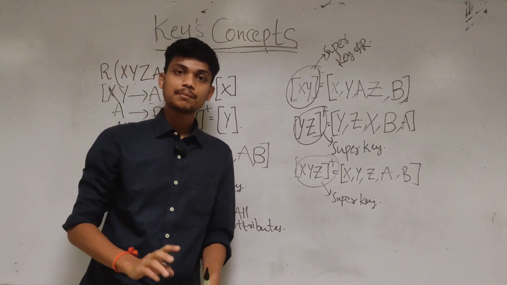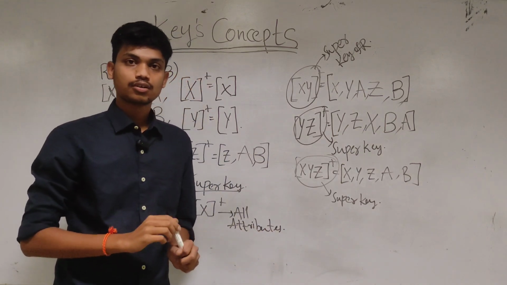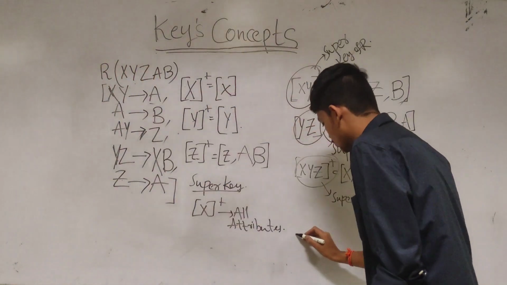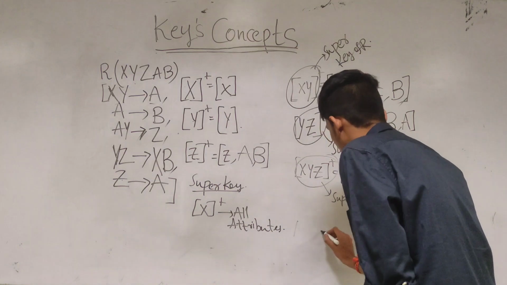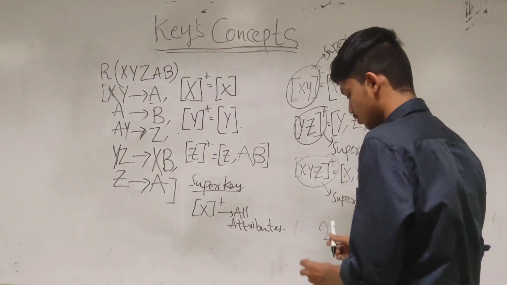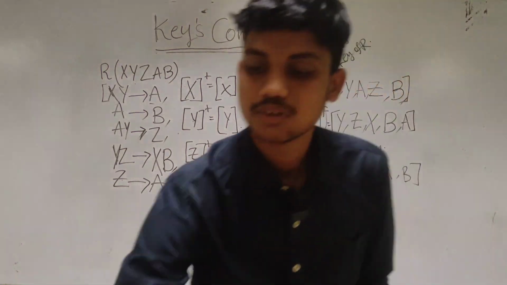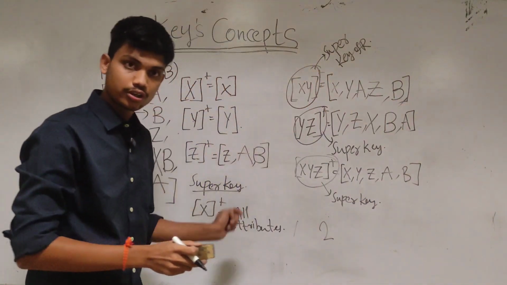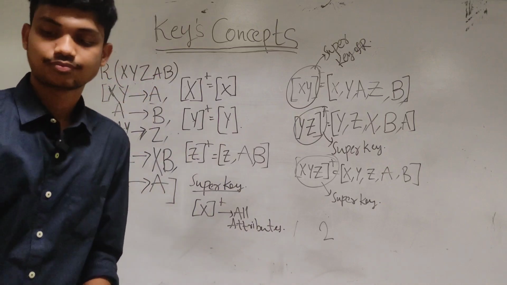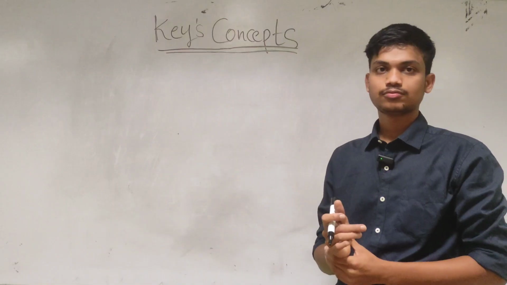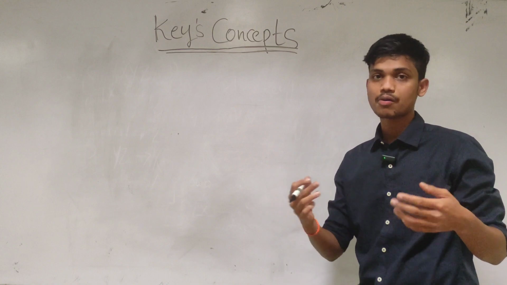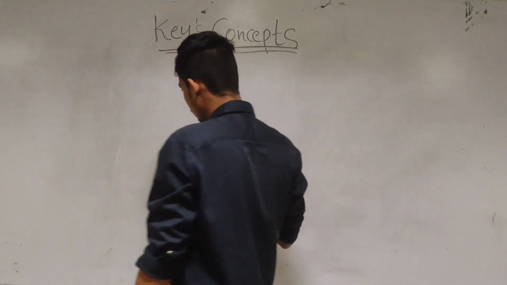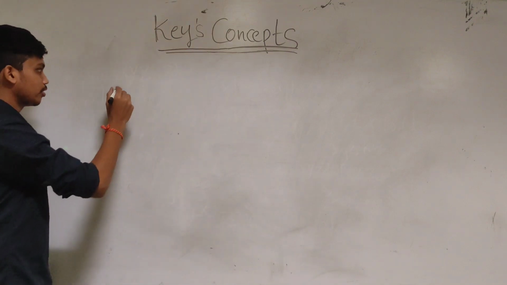For a relation, there can be a huge number of super keys. Many are possible. The maximum number of super keys is 2 to the power of n minus 1. In a relation we can have multiple super keys. So how many super keys are maximum possible? This is the important concept. Let us look very carefully into this.